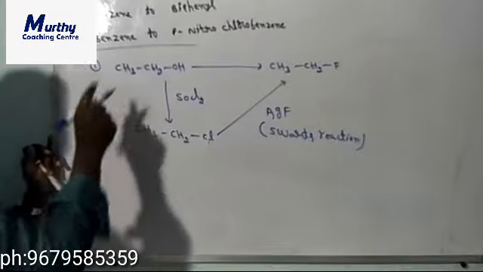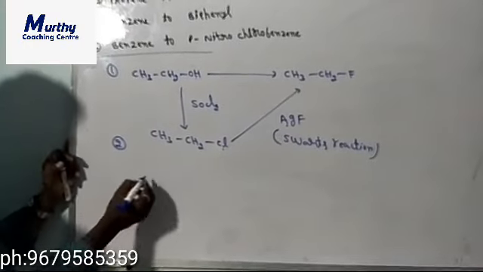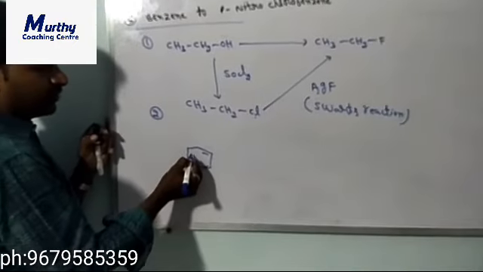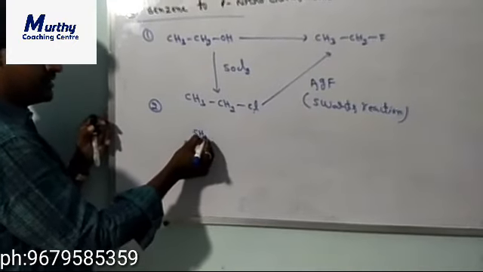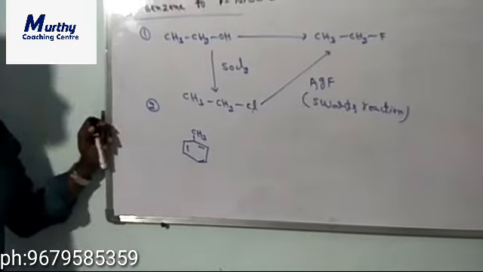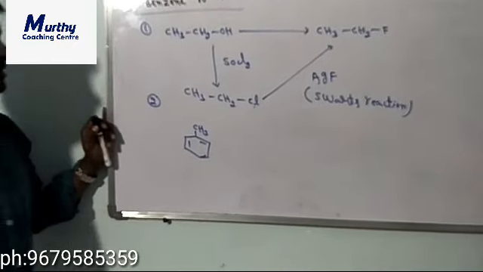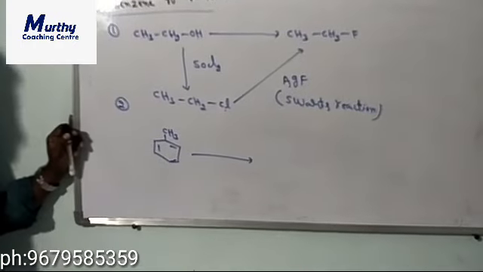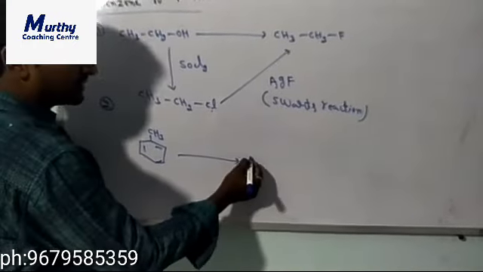So the next, second conversion is toluene to benzyl alcohol. So now we have to write the toluene structure. Toluene is a benzene ring; if a CH3 group is present on the benzene ring, then we can say that it is toluene. So toluene to benzyl chloride.